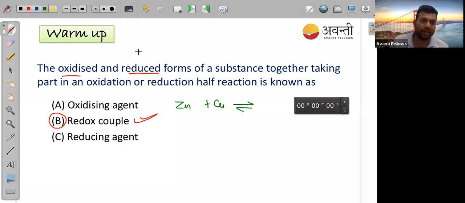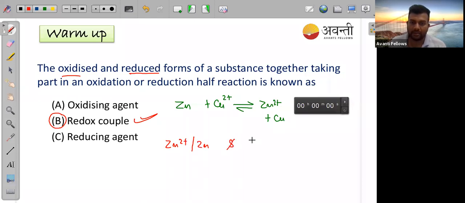So I can write it like this: Zn plus Cu2+ giving Zn2+ plus Cu. So in this case, what is happening? We can say that Zn2+ to zinc and Cu2+ to Cu, these two things are the redox couple.